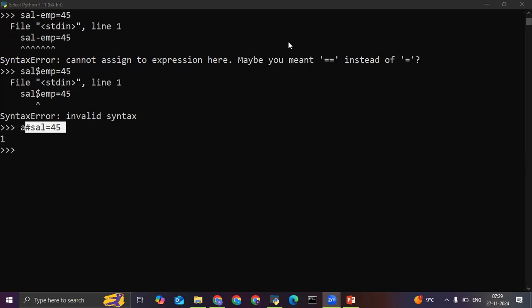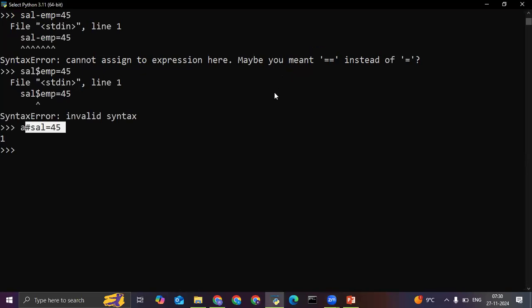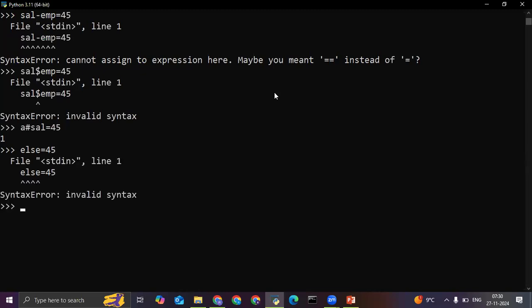And second thing, we need to know that no special symbol except underscore is allowed. We cannot start the variable with digits. We can just start it with an alphabet. Second, no keywords are allowed in Python as a variable. If we use a keyword like else is equal to 45, that is not acceptable, because although it is starting with an alphabet, else is a keyword, and keywords are reserved and they have a specific meaning in the compiler. So we cannot use this.